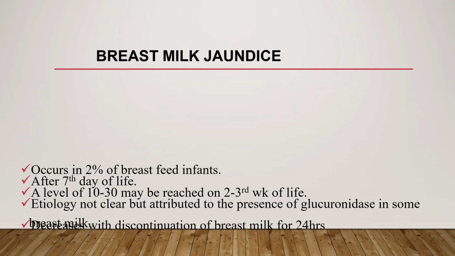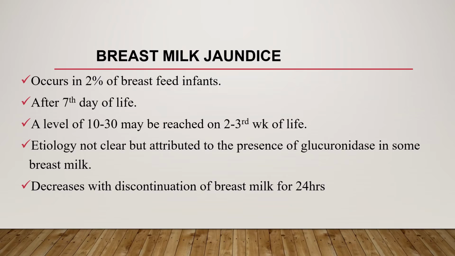The other is breast milk jaundice, and this occurs in 2% of breastfed babies. It appears after 7 days of life, and most of the time the level of bilirubin is 10 to 30, reaching its peak around the 2nd to 3rd week of life. The etiology for breast milk jaundice is not clear, but it's attributed to the presence of glucuronidase in some breast milk, and this decreases with discontinuation of breast milk for 24 hours.